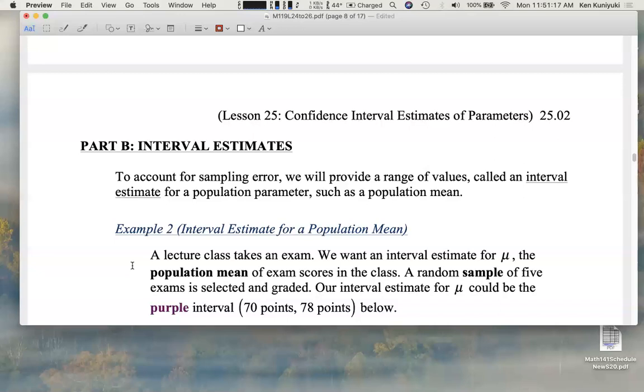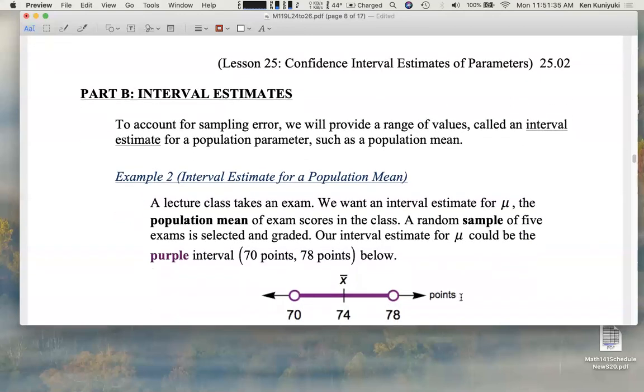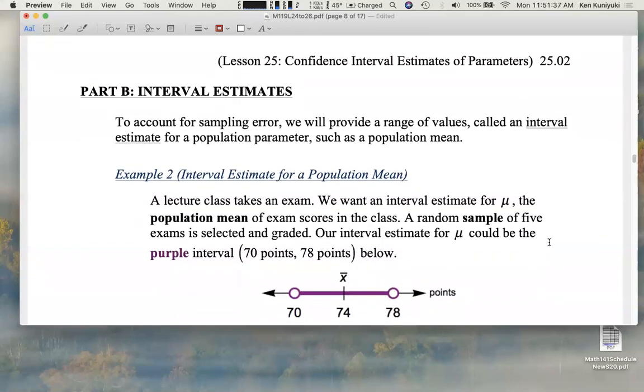Based on the sample statistics, Igor could give me an interval estimate for mu, because Igor knows some statistics. So a random sample of 5 exams is selected and graded. Our interval estimate for mu could be this interval, from 70 points to 78 points. So I ask Igor, give me an interval estimate for how well the class did, the population mean for the class, the mean for all 1,000 students.